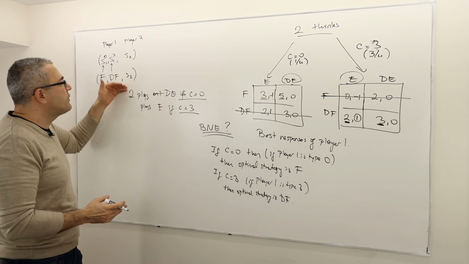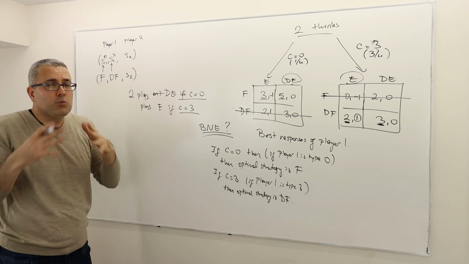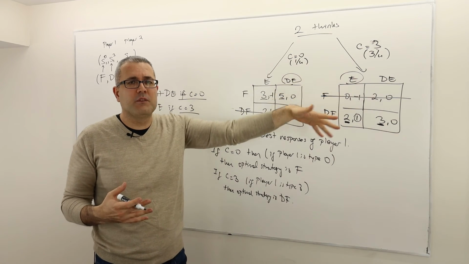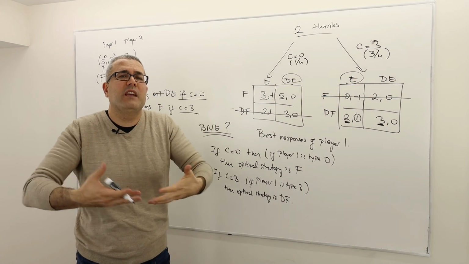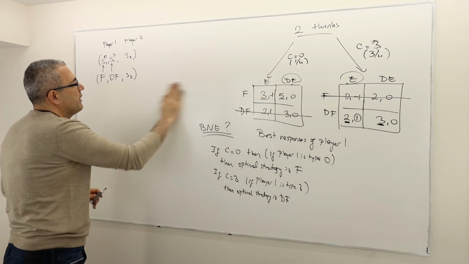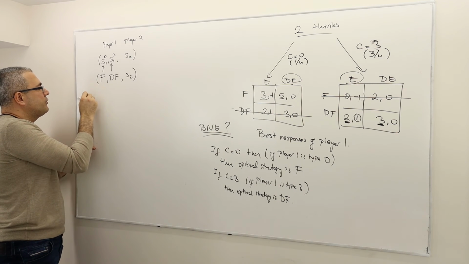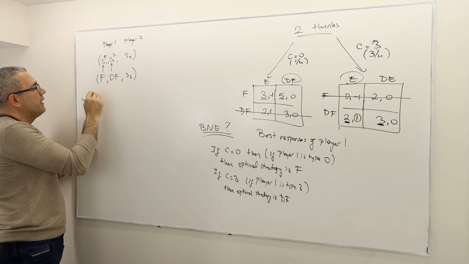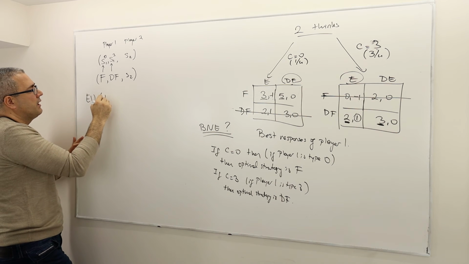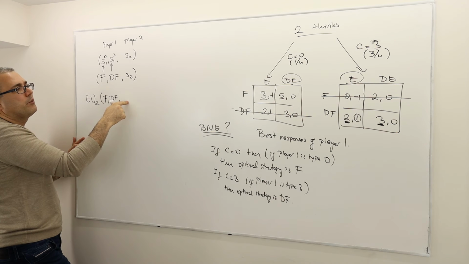Well, so player 2 is supposed to choose just one action, enter or don't enter. But which one? One is better sometimes, the other is better other times. So for that reason, you have to take the expectation. So how do we find the best response for player 2? Well, what is the expected utility of player 2 given that player 1, we can fix player 1's strategy, FDF, and player 2 plays enter?